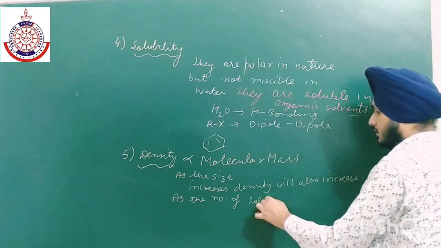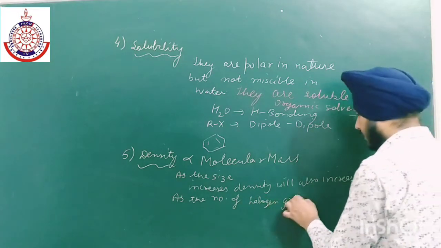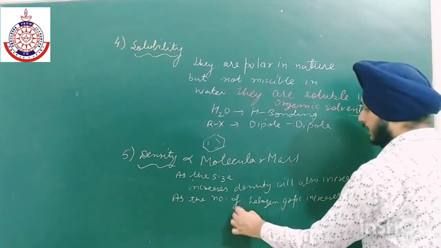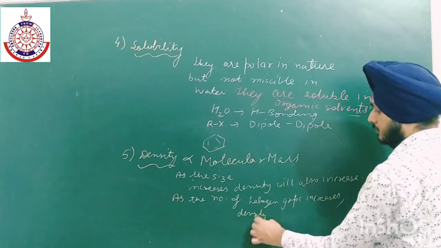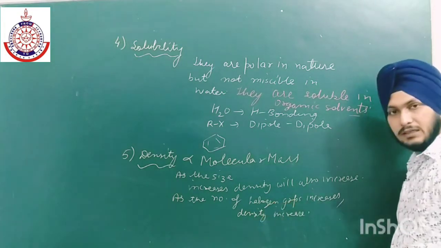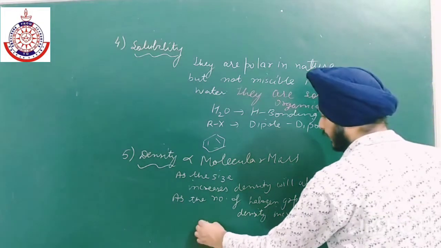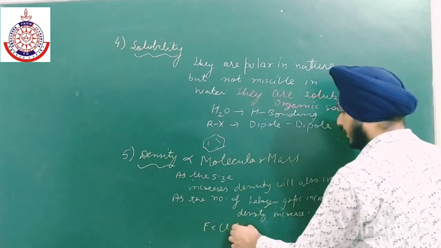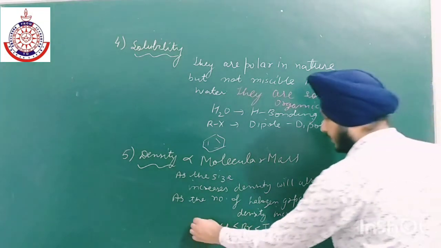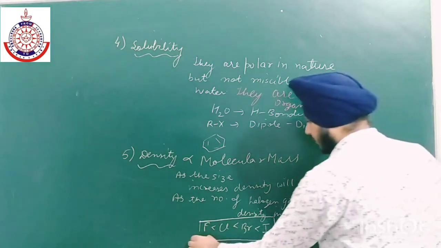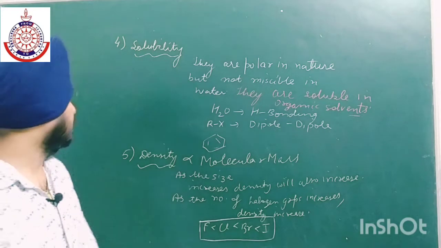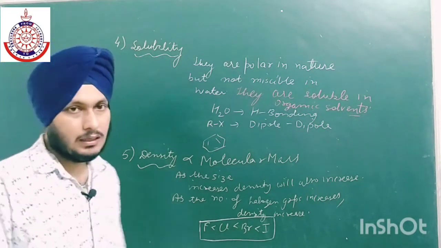The second factor: as the number of halogen groups increases, density increases. And in case of different halogen groups, the trend is fluorine, then chlorine, then bromine, then iodine. Okay, so this is the trend in case of different halogen groups: fluorine, chlorine, bromine, iodine. So this is the fifth property.